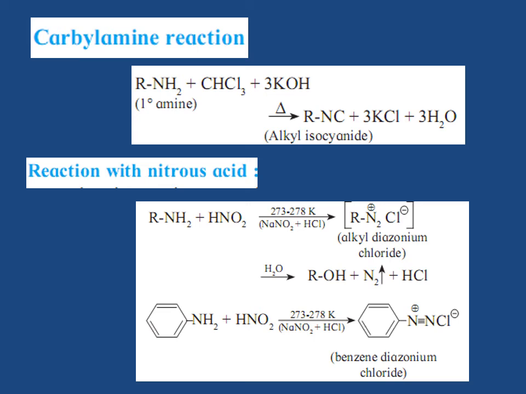Aromatic primary amine reacts with nitrous acid to form a diazonium salt which has reasonable stability at 273 Kelvin. Thus, C6H5NH2 plus HNO2 at 273 to 278 Kelvin temperature gives C6H5N≡NCl.